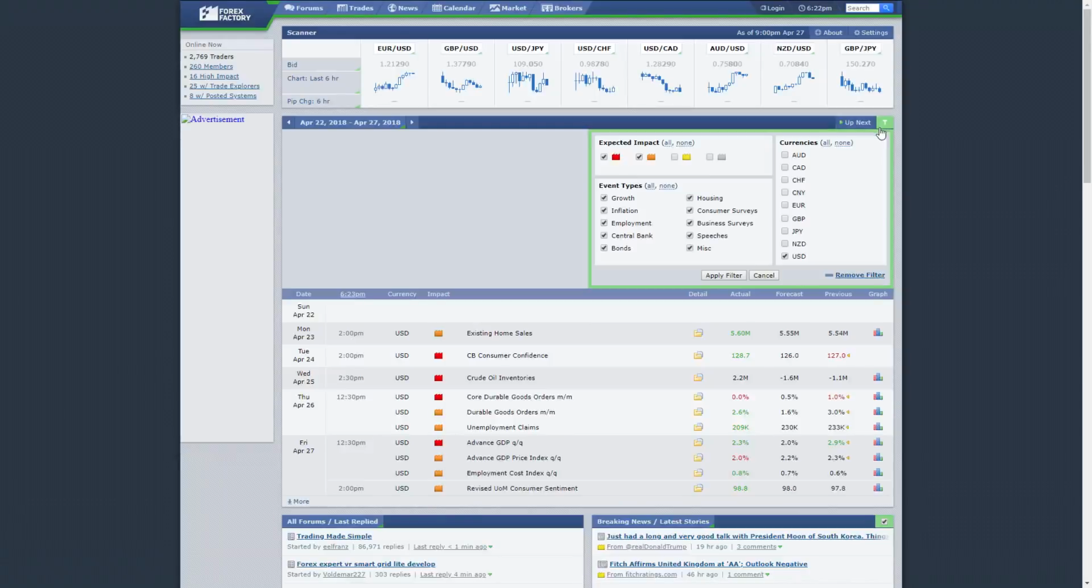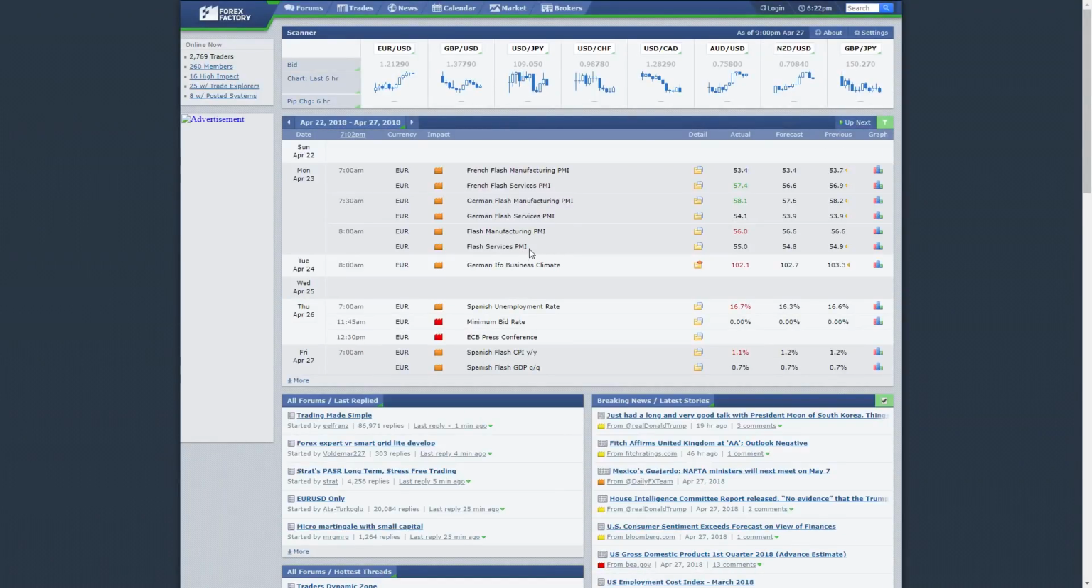And if we change over now and instead look at the euro, we can see we had our flash services PMI and flash manufacturing PMI. Both came out either spot on or slightly worse, so it wasn't huge. In fact, there wasn't really anything that came out that was shocking, really. And so it was just pretty stable.